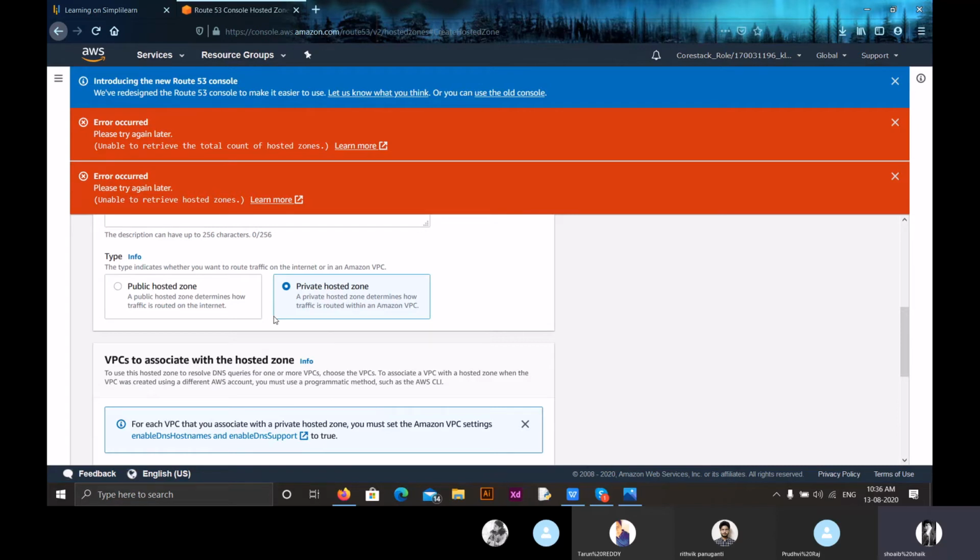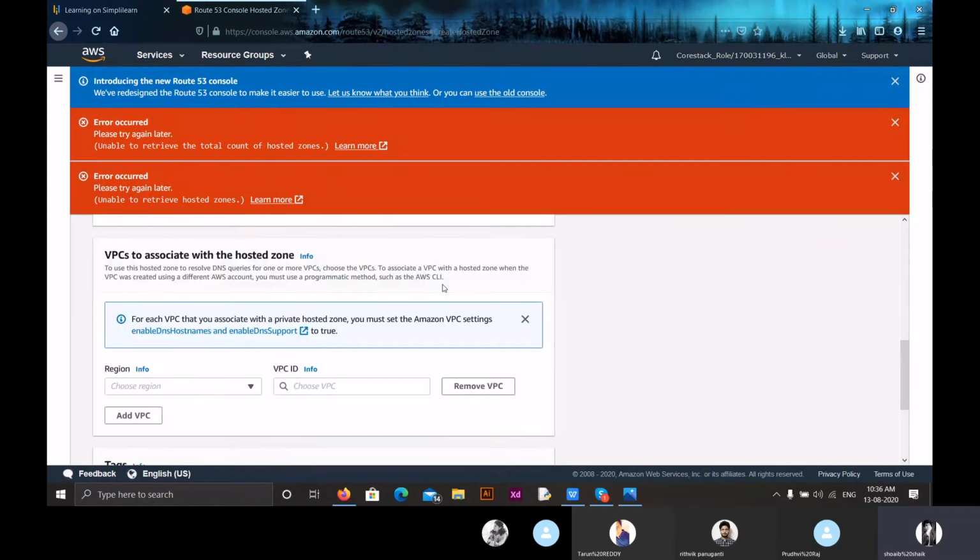So generally we use a private subnet when we don't require internet connection to our resources present in a virtual private cloud. In a similar way, if we want a hosted zone that we can access locally, then we use this private hosted zone.